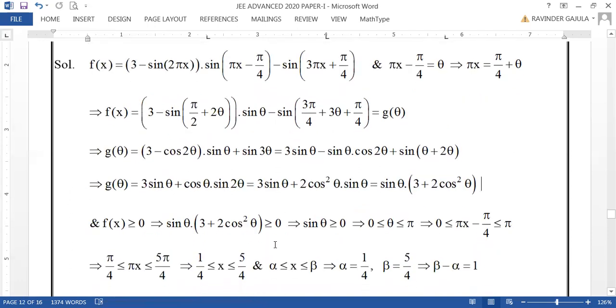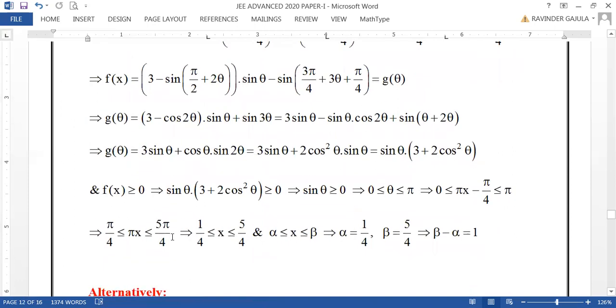Therefore, for f of x greater than or equal to 0, the sine theta must be greater than or equal to 0. But sine theta is greater than or equal to 0 in the interval 0 to pi, where theta is pi x minus pi by 4. Now adding pi by 4 and dividing by pi, we will have the interval for x from 1 by 4 to 5 by 4.